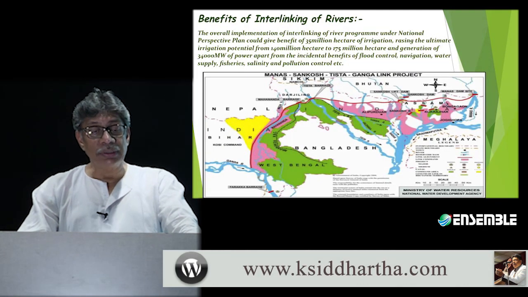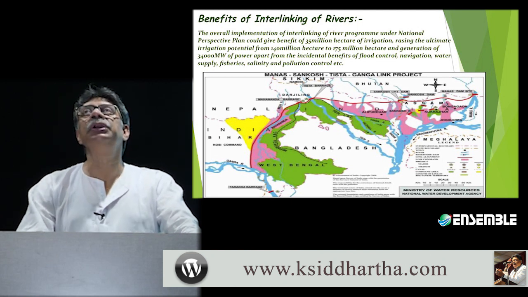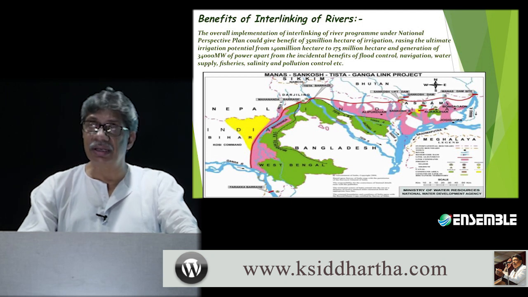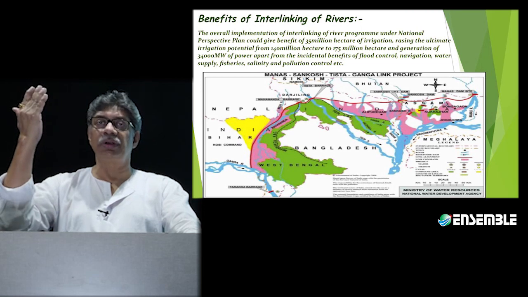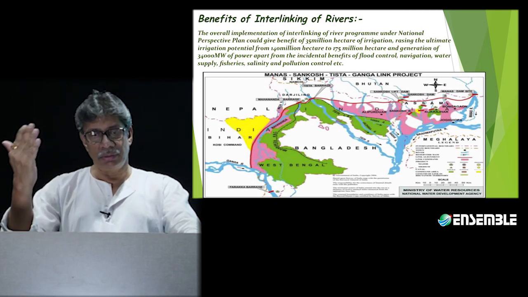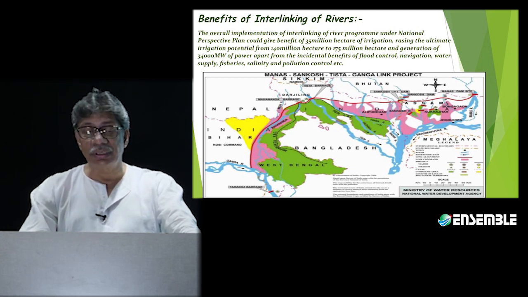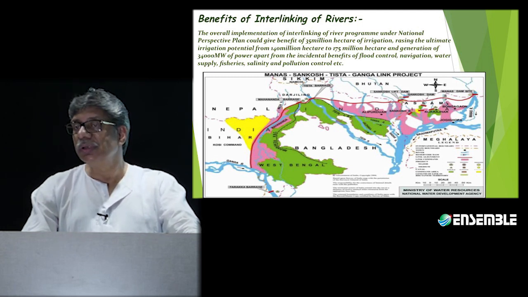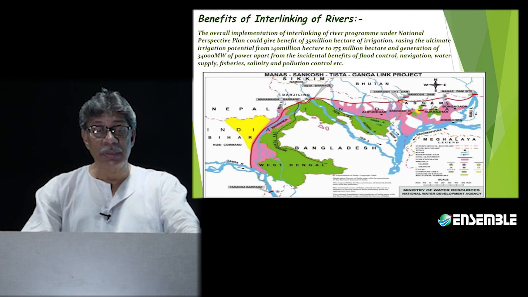But we're going to talk about so many benefits of interlinking of the rivers. Needless to say, it will lead to flood control and irrigation. Irrigation means we aim to provide surplus water from the northern region to the southern region. So it may prevent drought conditions, improve navigation, and add hydel power generation as well. That is going to be one of these benefits.